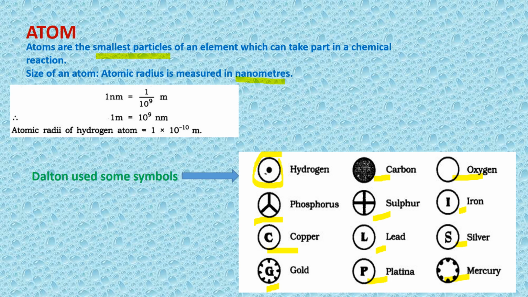But after some time, one scientist, Berzelius, stated that we have to use the element's first letter, or a combination of the first and second letters, to give the symbols of the elements.